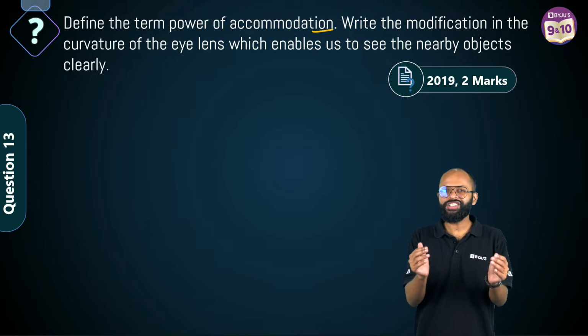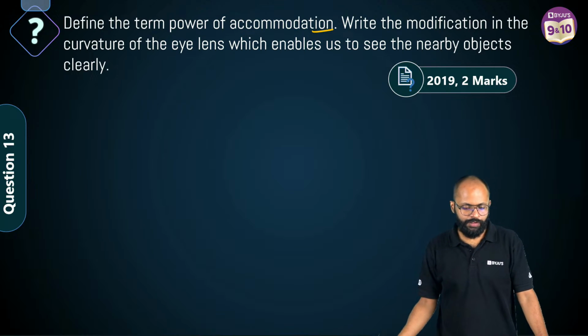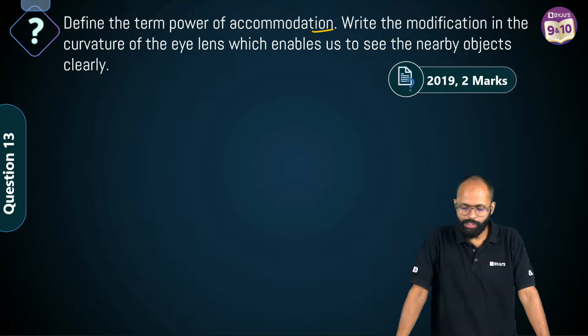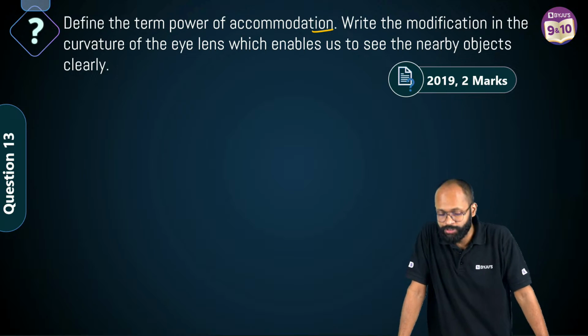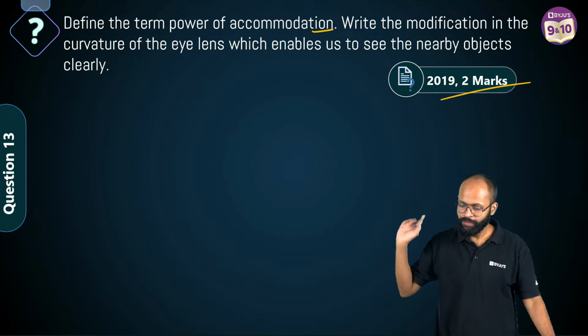How does it do it? By changing the ciliary muscles, contraction and relaxation. Basically, that's simple. Write the modification in the curvature of the eye lens which enables us to see the nearby object clearly. कौन करता है sir? Ciliary muscles. So first of all, define power of accommodation. 1 mark is done, right?